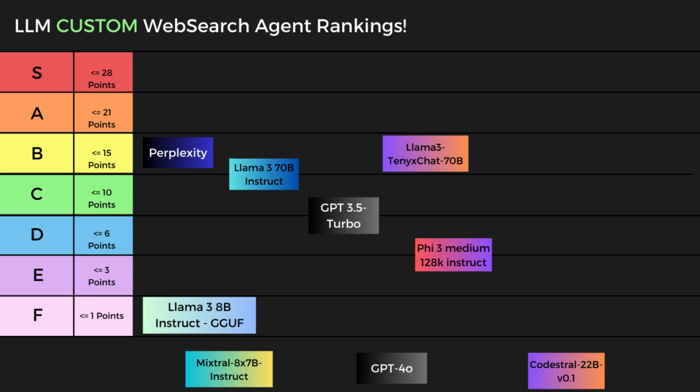Then we tested the Llama 3 70 billion instruct, and that came close to matching the performance of Perplexity. And then we tested a fine-tuned version of the Llama 3 70 billion model. So this was fine-tuned not on the instruct model, but on the Llama 3 70 billion base model by 10x chat.